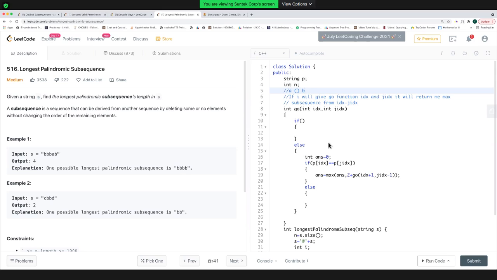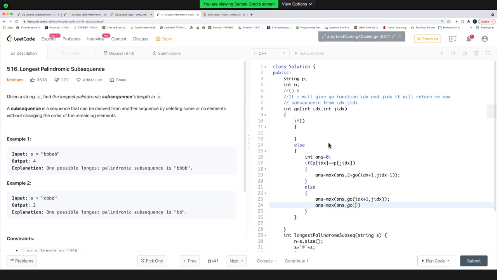So in this case, we can simply ask our Go function that, as I know the character at IDX is not equal to the character at JIDX, you can either leave IDX, remove this A and find the maximum palindromic subsequence from this part, or you can leave JIDX and find the maximum palindromic subsequence from this part, and you can return the maximum of both of them, because these are the possible 3 cases.